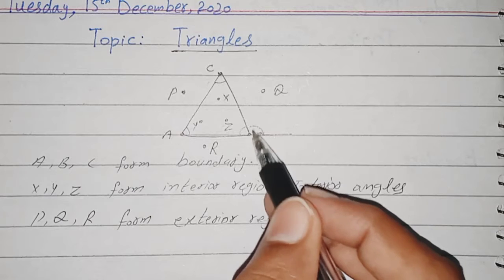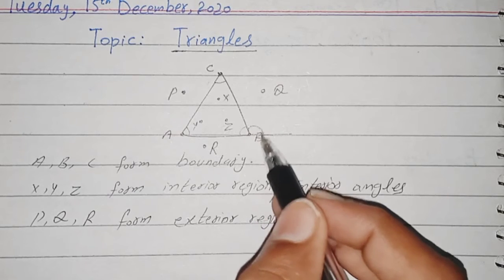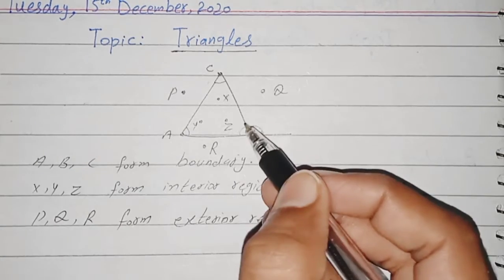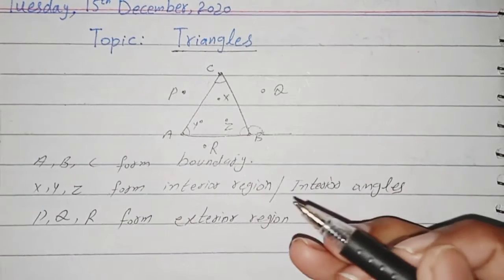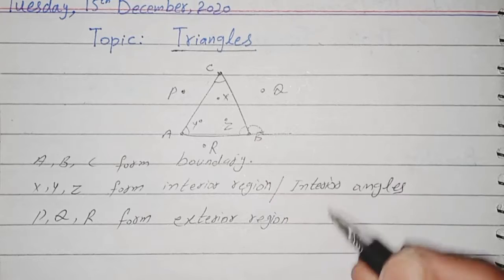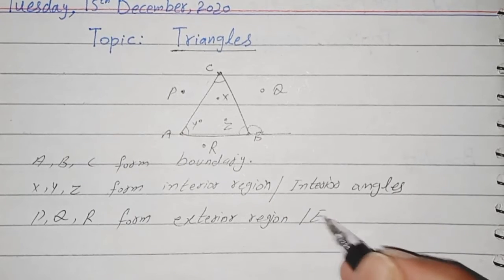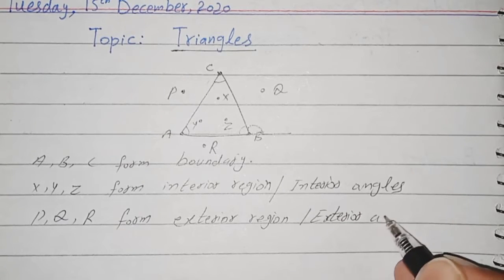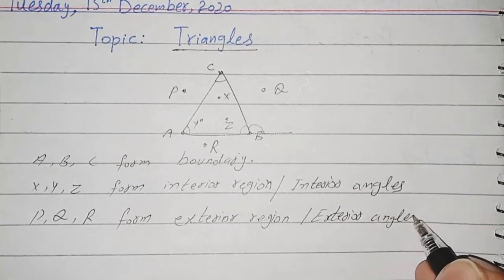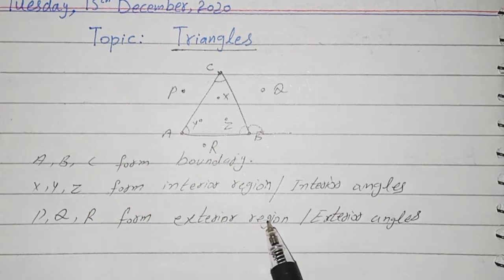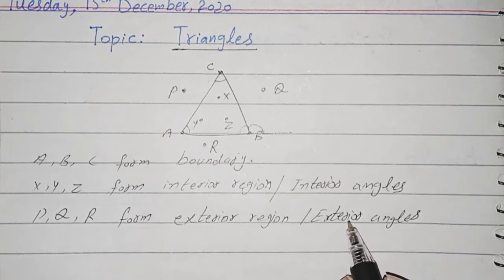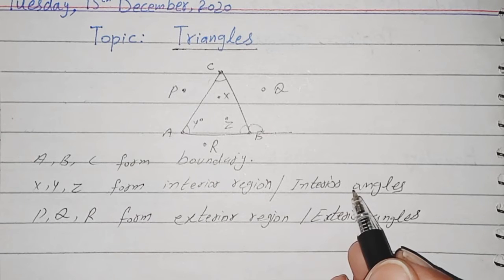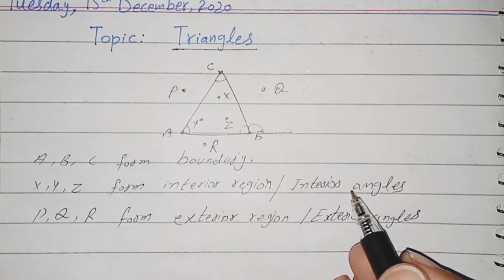Meaning the angle which is formed by exterior points will be an exterior angle, and the angle which is formed by interior points will be an interior angle. Any angle forming in the exterior region will be an exterior angle, and any angle forming in the interior region will be an interior angle.